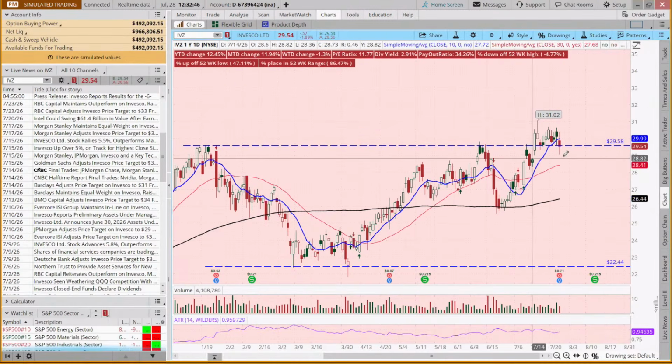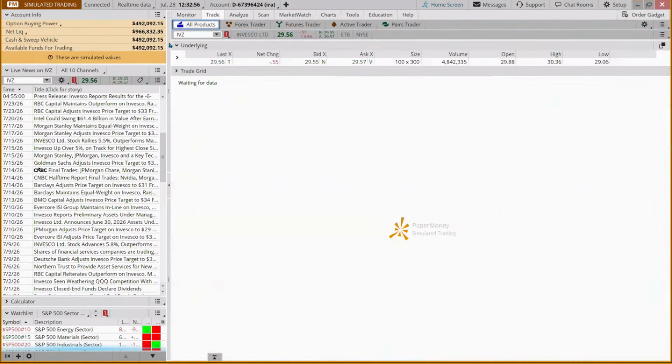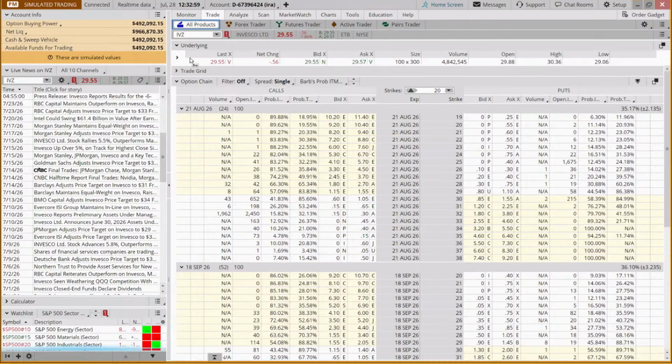Okay, so we're going to use this measured target here, and we're going to use that target of 36.50. We could have a $30,000 position. This is 29.56, only a $3,000 position.